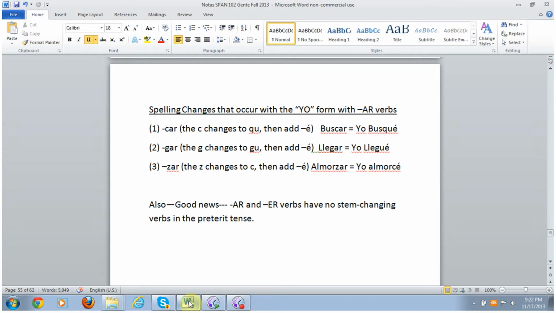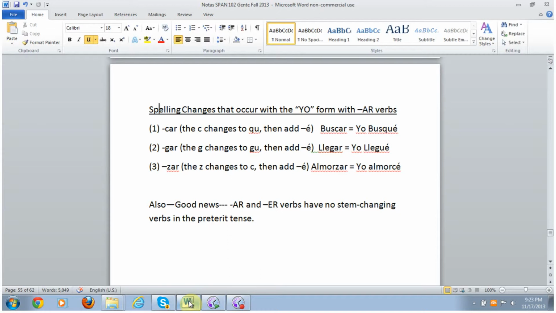We do have to be careful because with the preterite verb tense, the yo form of certain AR verbs experiences a spelling change. The verbs that end in car, gar, zar, as shown here, the C changes to QU, then you add your E with an accent mark. So buscar becomes busqué, I looked for. Gar, the G becomes GU, then you add your appropriate ending in the yo form, which is E with an accent mark. Yo llegué, I arrived.